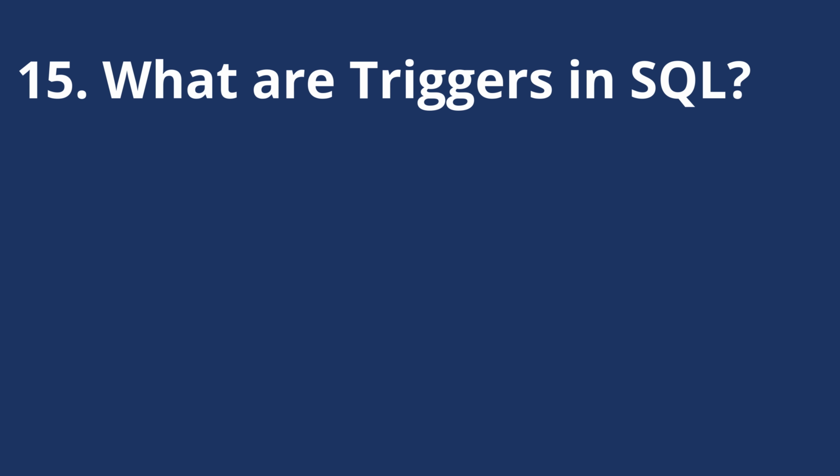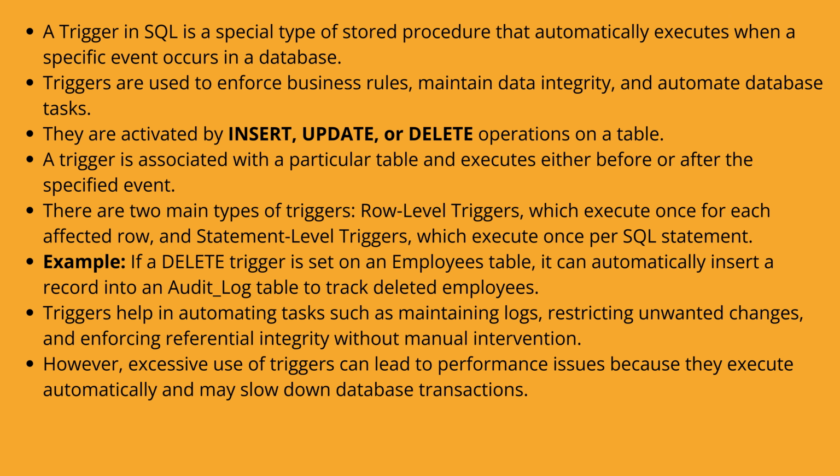What are triggers in SQL? A trigger in SQL is a special type of stored procedure that automatically executes when a specific event occurs in a database. Triggers are used to enforce business rules, maintain data integrity, and automate database tasks. They are activated by insert, update, or delete operations on a table. A trigger is associated with a particular table and executes either before or after the specified event.